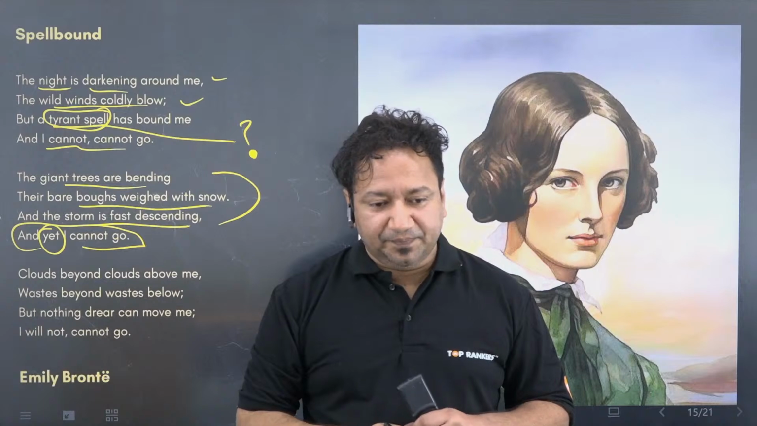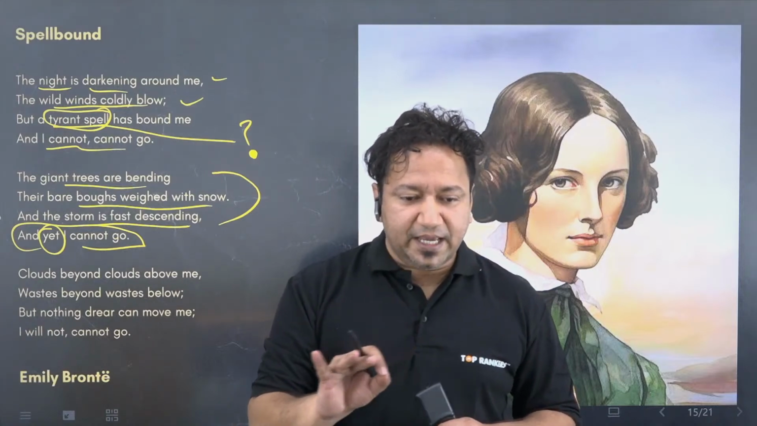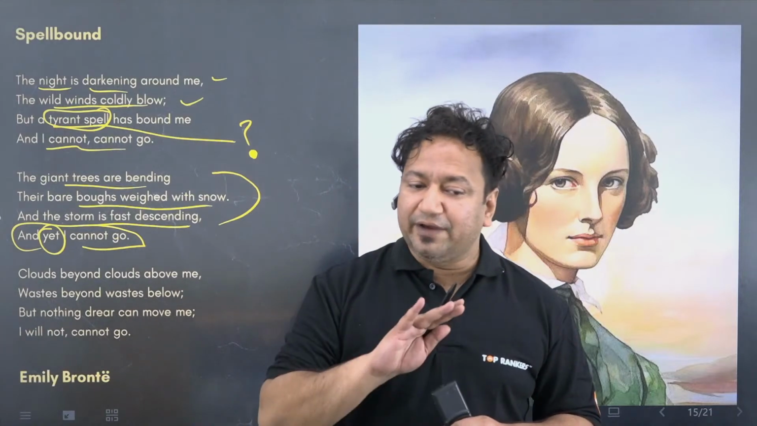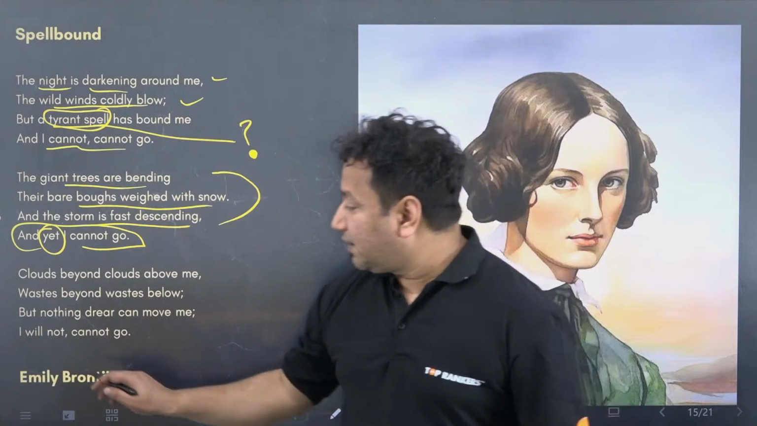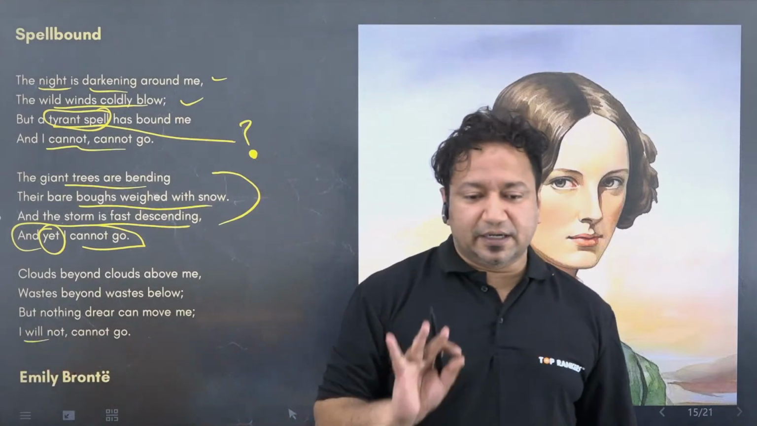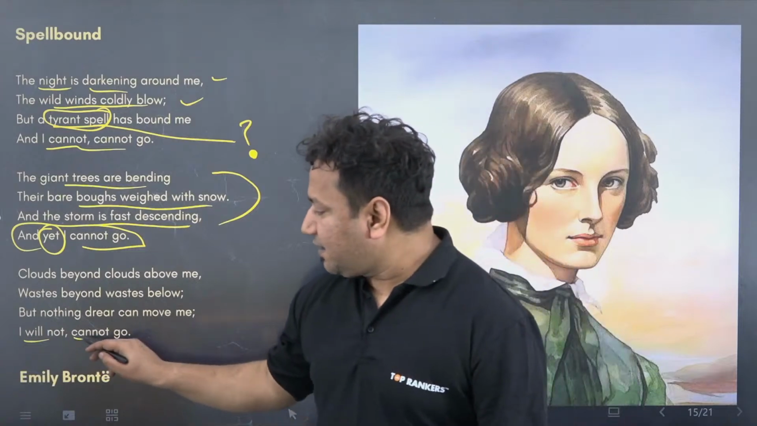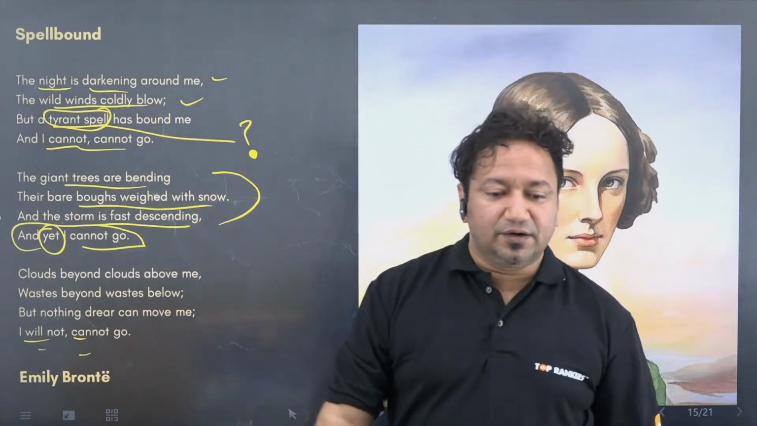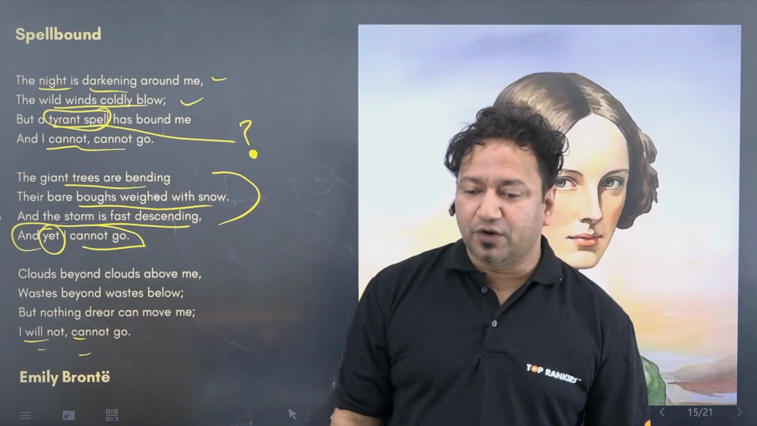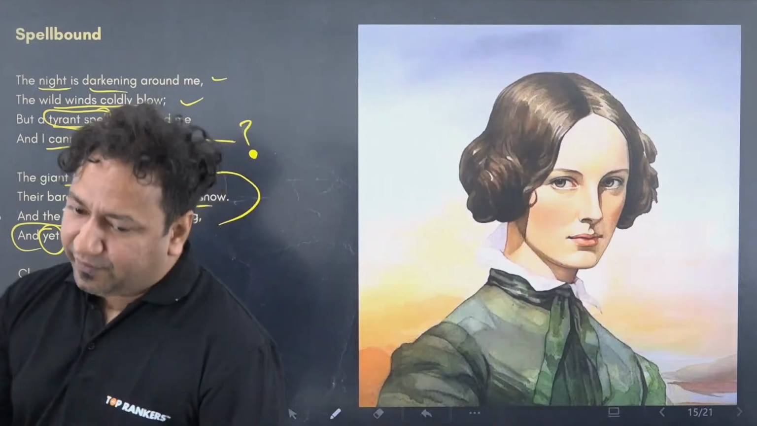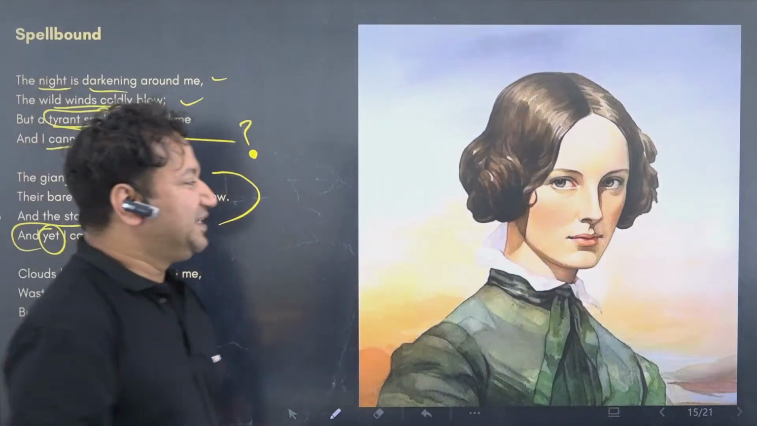Like Shalu just said, death. But nothing drear can move me. I will not, cannot go. Now we have accepted that I do not want to go. I will not. Until now it was cannot, now it is will not as well. So I will not, cannot go. She cannot go and she will not go.